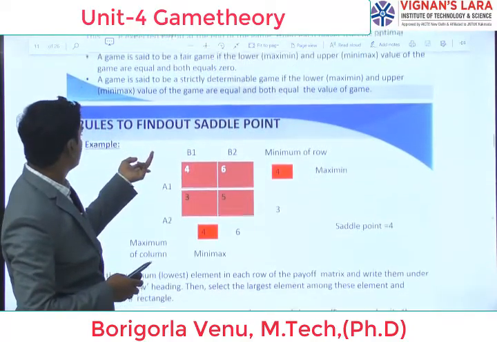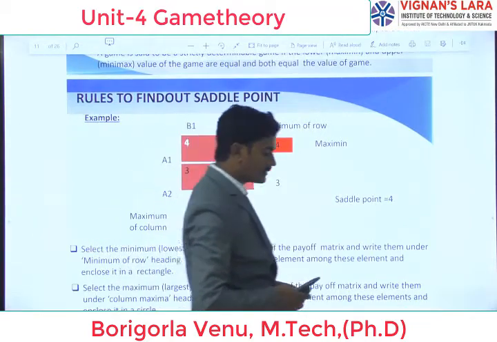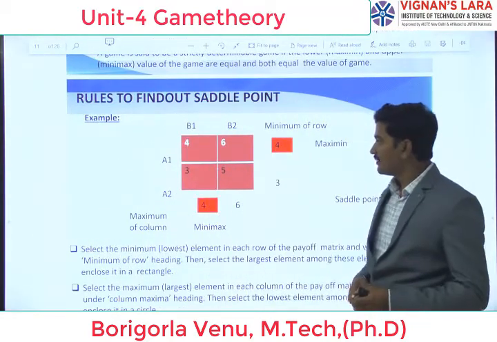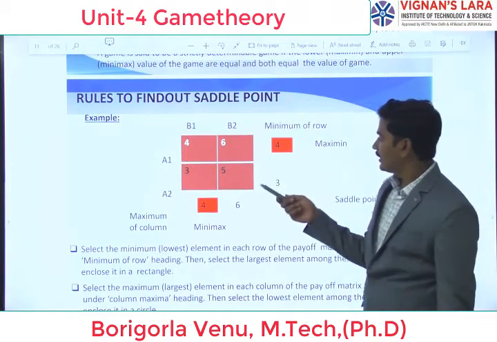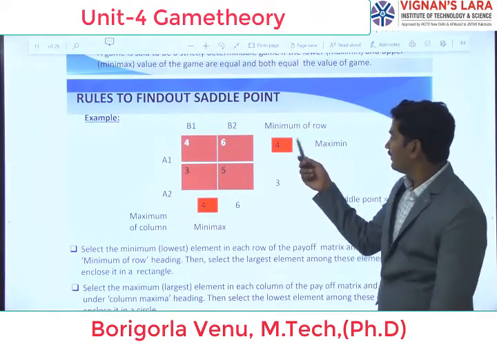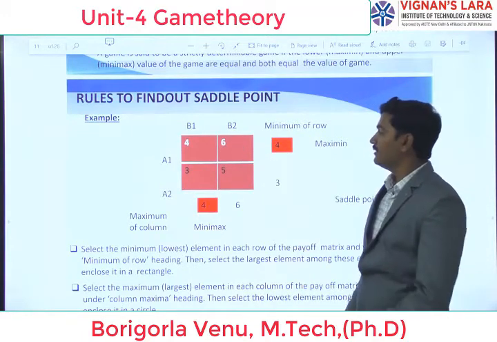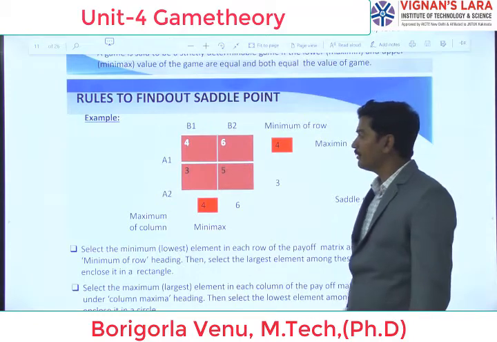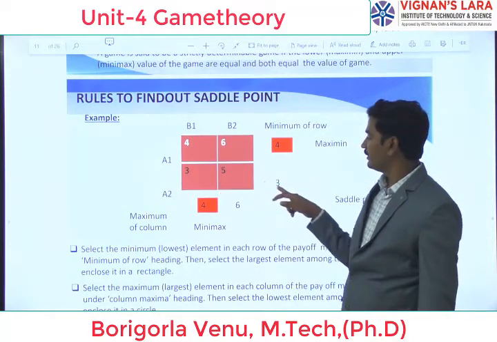Okay, here first to find the saddle point. We just discussed the max min and minimax principle. First, coming to the max min principle, we have to take the minimum value of each row. For B1 and B2, 4 is the minimum. In the second row, 3 and 5, 3 is the minimum.